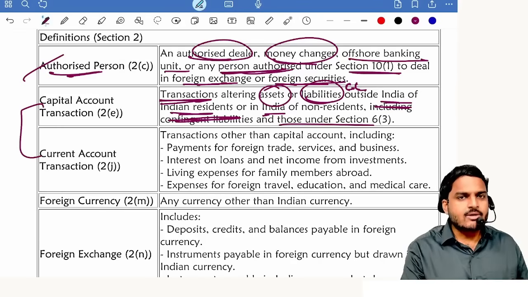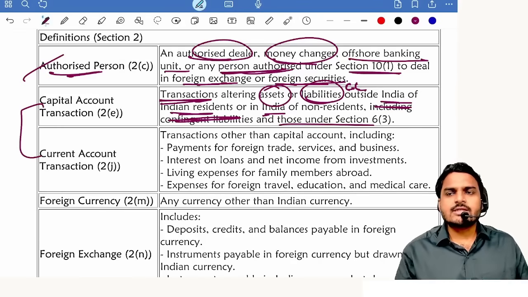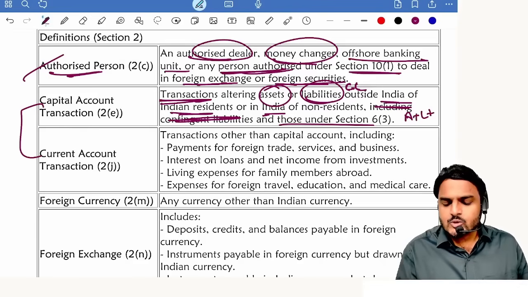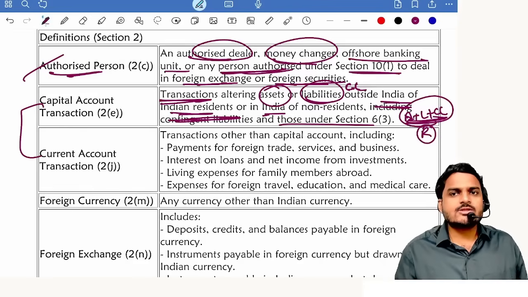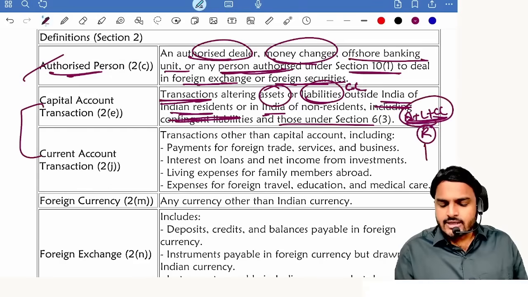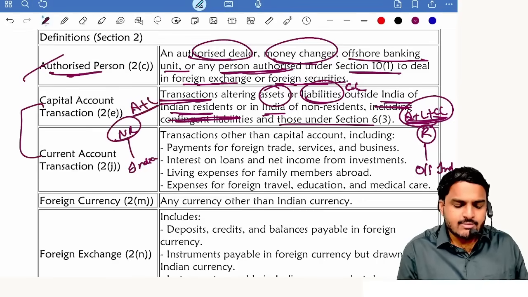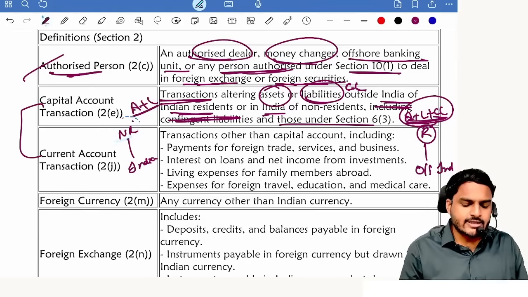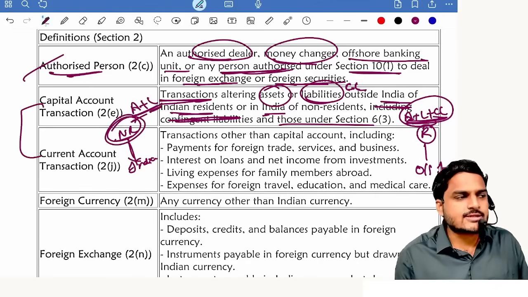So what is a capital account transaction? Any transaction that alters assets, liabilities, contingent liabilities. Whose assets, whose liabilities, whose contingent liabilities? Residents. Where are these assets and liabilities located? Outside India. Next one, coming to non-residents in India, with respect to non-residents only assets and liabilities we consider. A transaction affecting the asset or liability of a non-resident in India is also a capital account transaction.